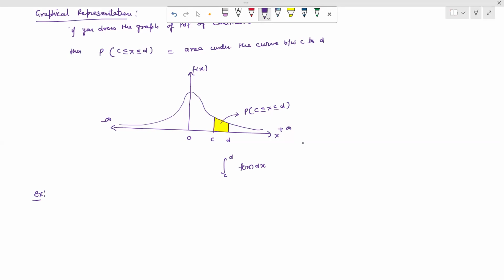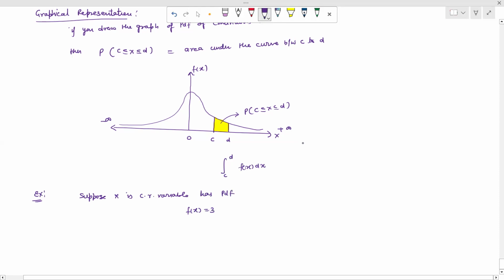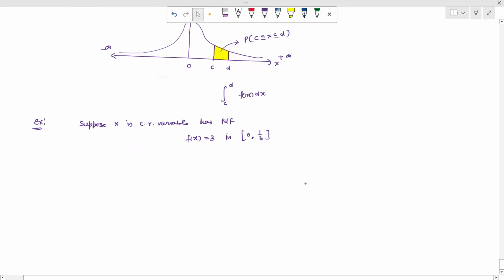We can understand by using some example. So now we take the example. Suppose x is a continuous random variable, in short, has PDF, the probability density function f(x) equal to 3 in the interval 0 to 1/3. The interval is given; this is the finite interval.